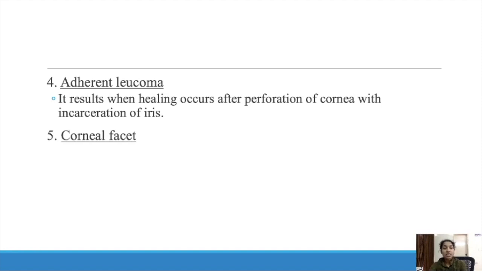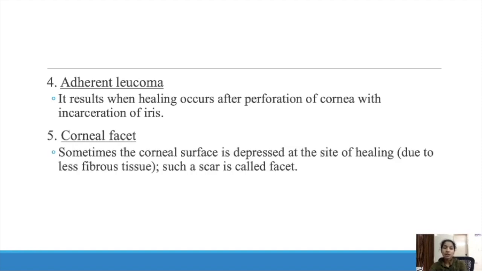And the next condition is corneal facet. Corneal facet means sometimes the corneal surface is depressed at the site of healing due to less fibrous tissue. Such a scar is called a facet. So after corneal ulcer formation, due to the reduced fibrous tissue, it becomes a dip or a depressed corneal surface.